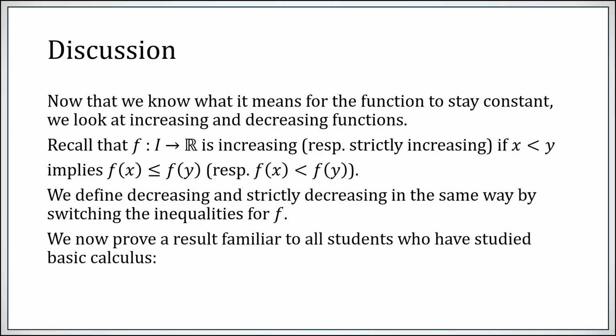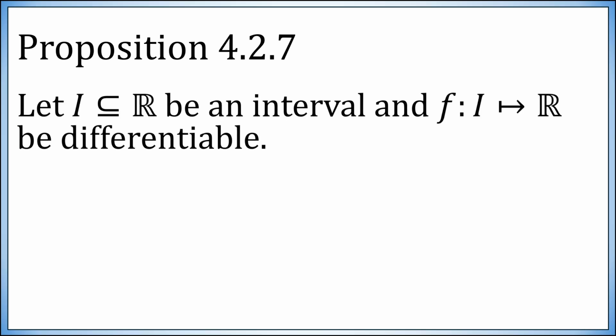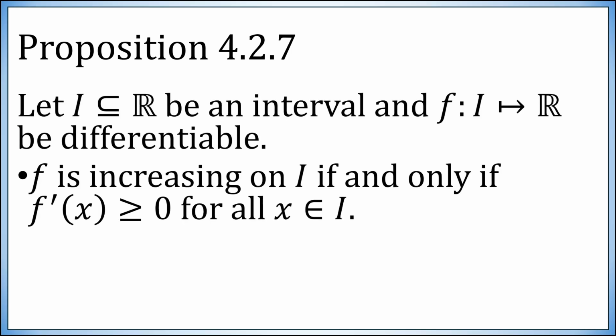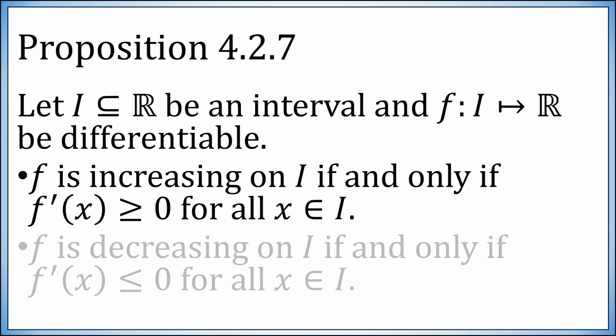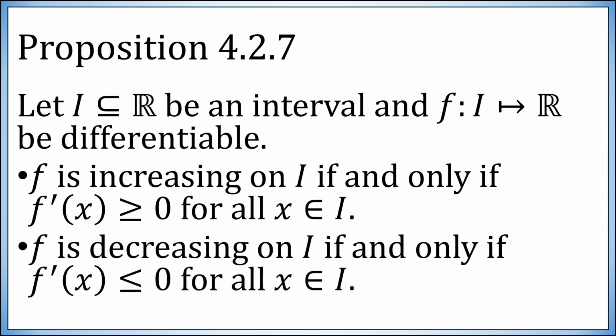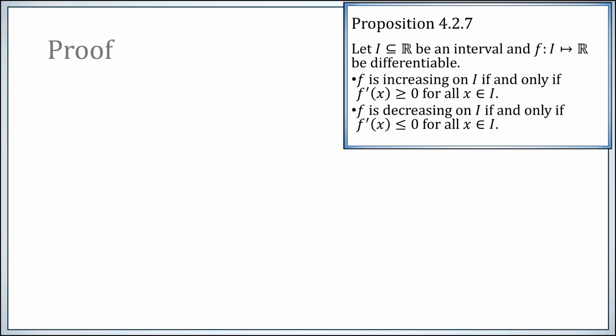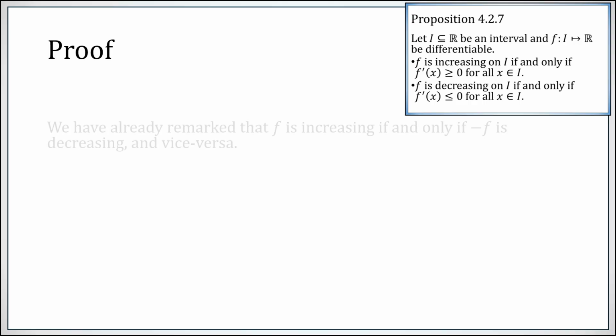We're going to prove a result totally familiar to people who've taken an elementary calculus course. But now we can prove it. Specifically, let I be an interval and f be differentiable. Then f is increasing if and only if the derivative is never negative, and f is decreasing if and only if the derivative is never positive. So can we prove it?